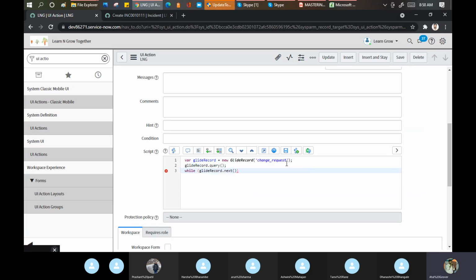It says while. I need to put the while, because I need to do some operations in the picture, whatever you want to do. So what I'm saying is, please copy all the objects into this variable and run the query, and up to what time do the next. If you remember in C++, we have loops: if, while, next, if else.